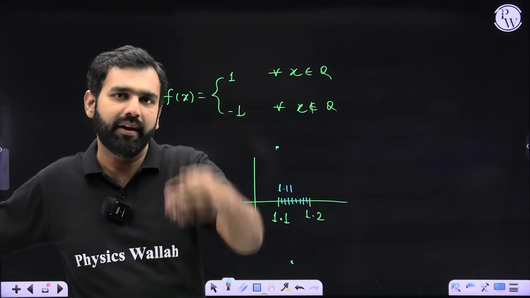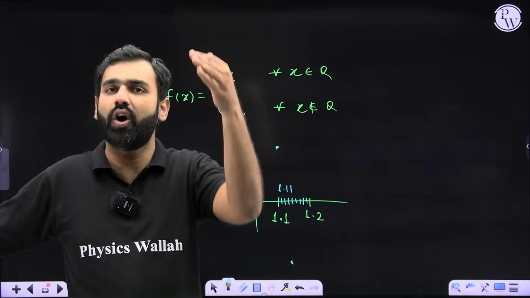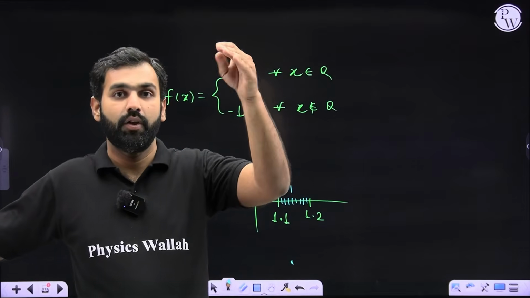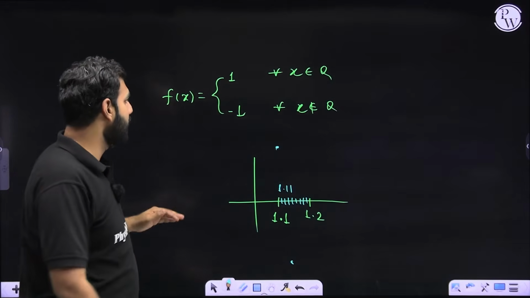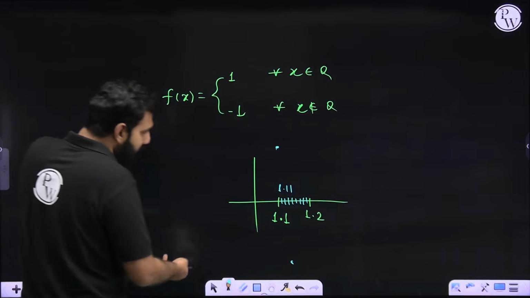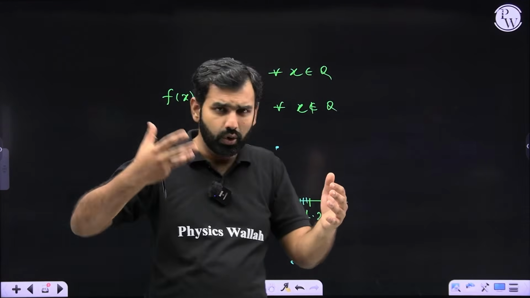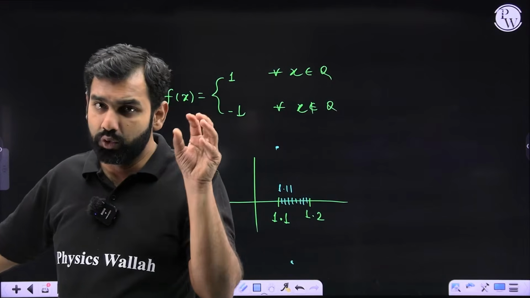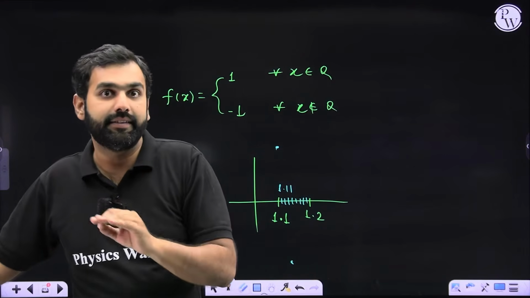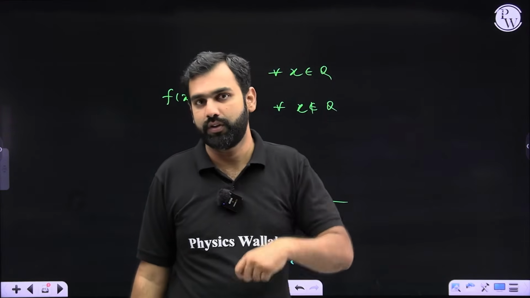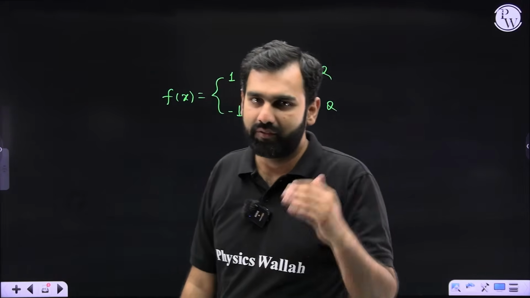So it will be oscillating between 1 and minus 1. It may look like you have drawn two parallel lines when you look at it from a broader perspective, but when you zoom in, you will see that it is clearly a discontinuous function.